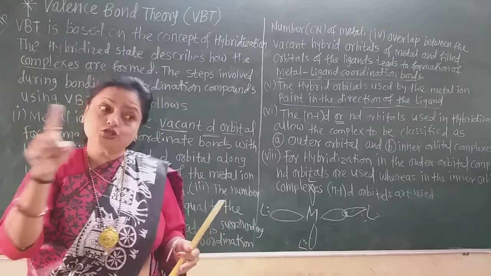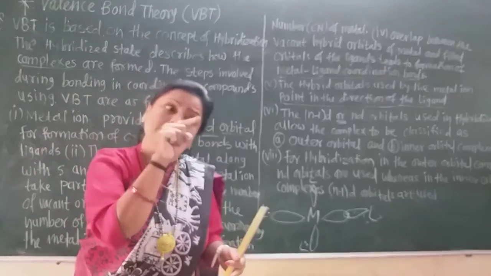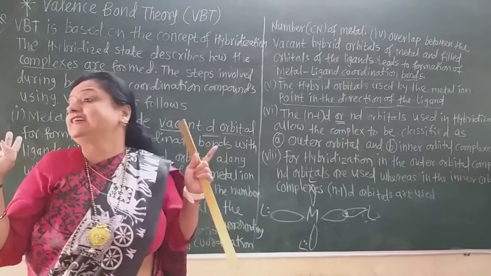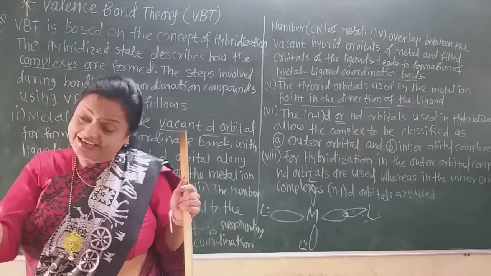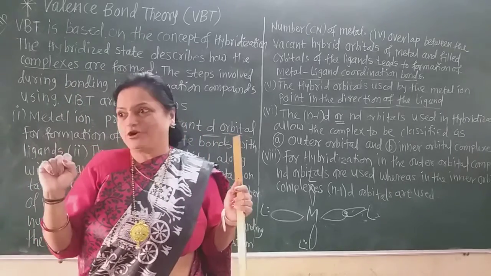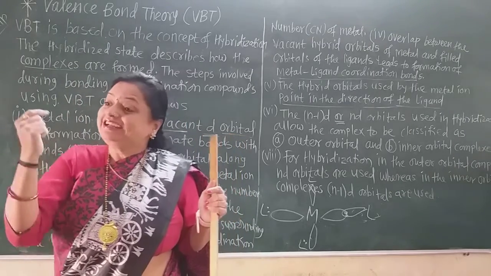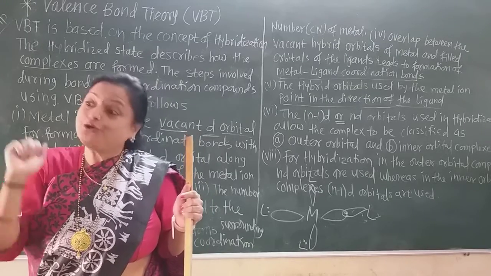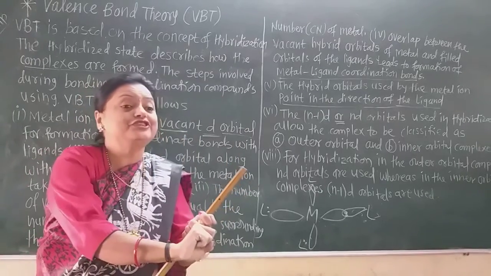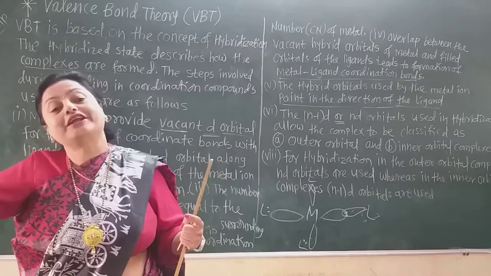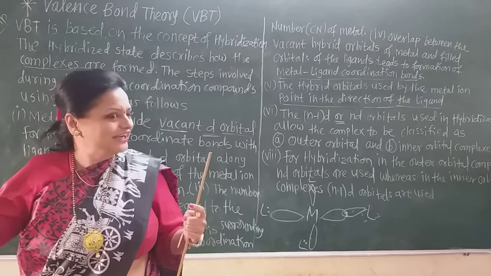But here it is not such a case. Here the hybrid orbitals of the metal ion are empty and the ligands have filled orbitals with 2 electrons, and they overlap to form a coordinate bond.